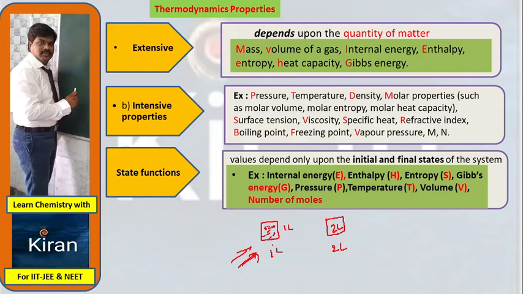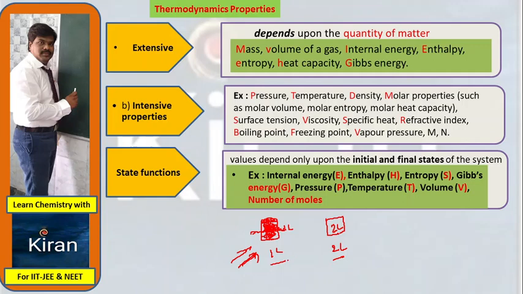The same volume, when you increase in another way. For example, I arrange one paddle here, and when it rotates mechanically, automatically the volume of the gas will increase. The same initial volume is 1 liter and final volume is 2 liters.